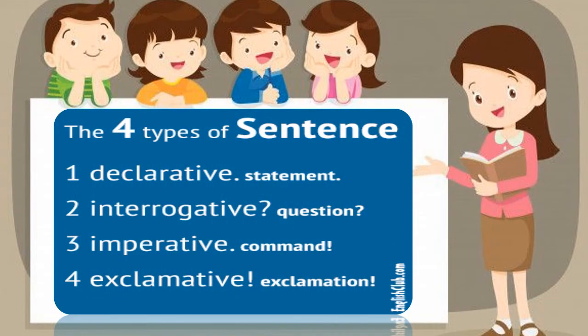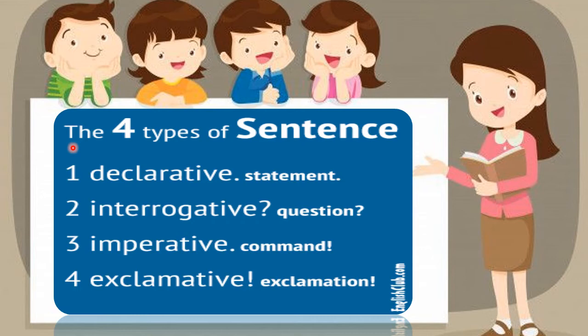So today we will discuss types of sentence. A sentence can be classified into two categories, according to the structure and according to their meaning.